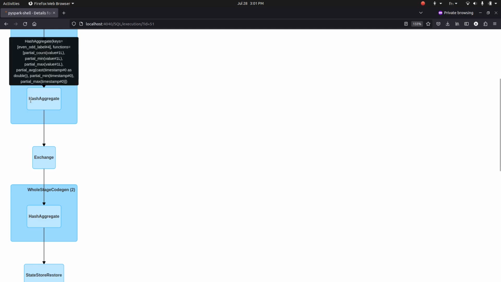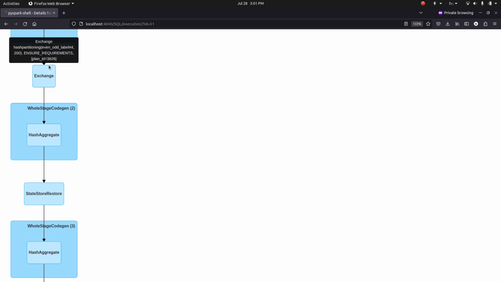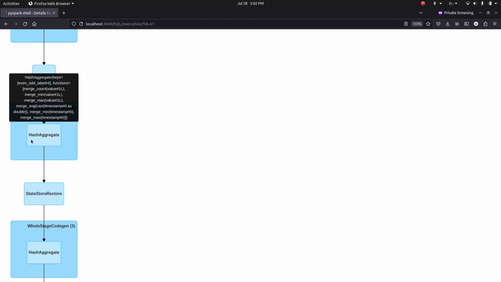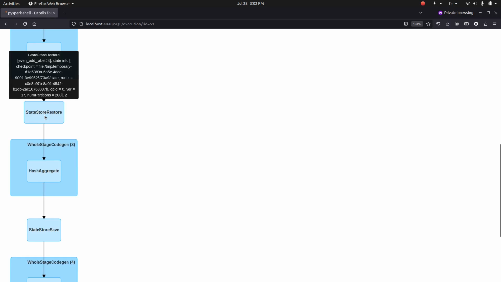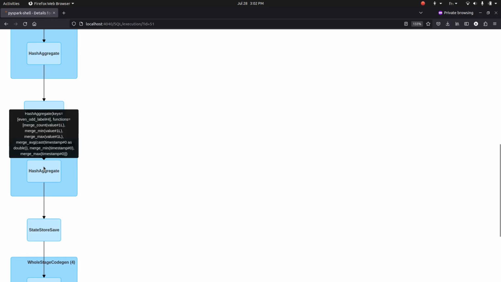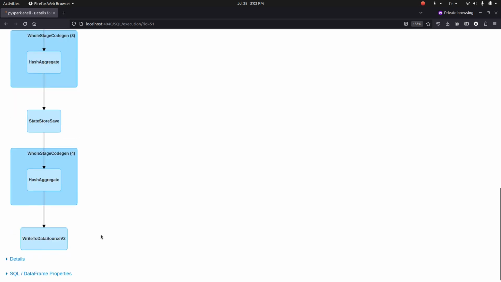As you can see, partial count, partial max, partial min, all this is performed locally before shuffling, and later the exchange node means that we are going to shuffle this data between partitions, so that all rows for the same grouping key are on the same shuffle partition, and later we are doing some kind of merge between all these aggregates. So that's for the real-time data, and later we read the state store, we do the aggregation, we save the result back to the state store and write everything to the data source.